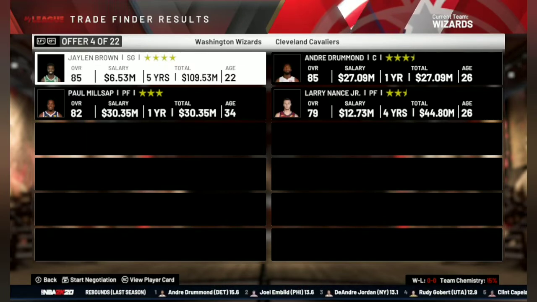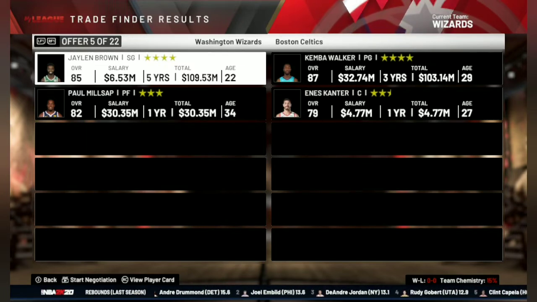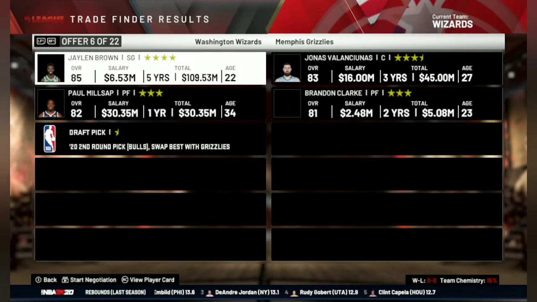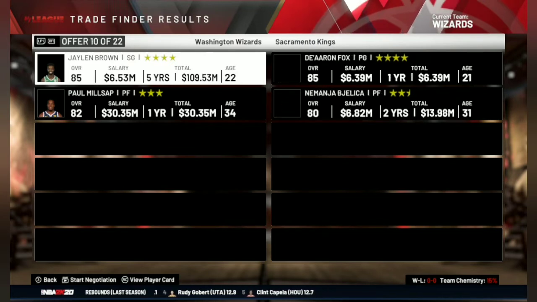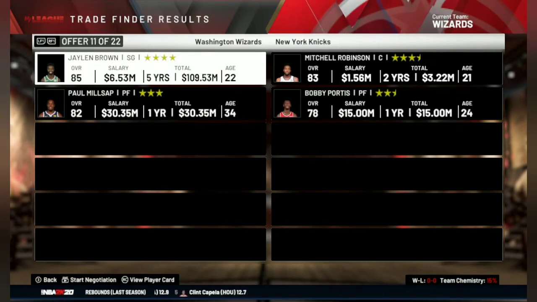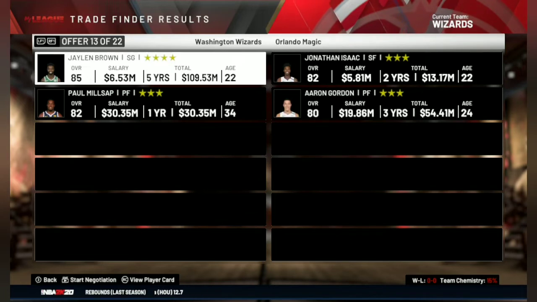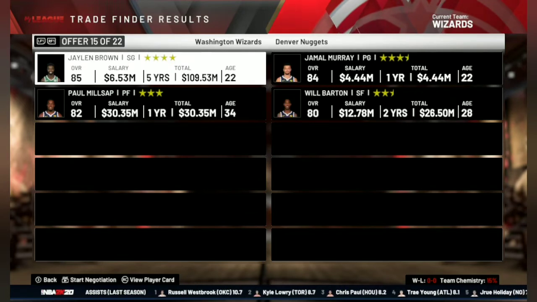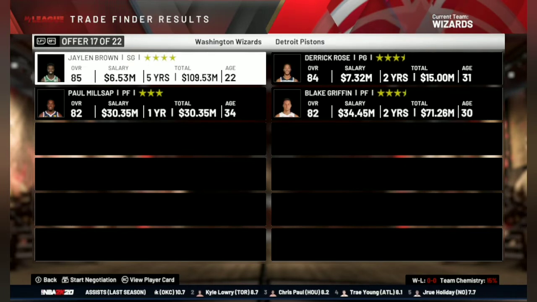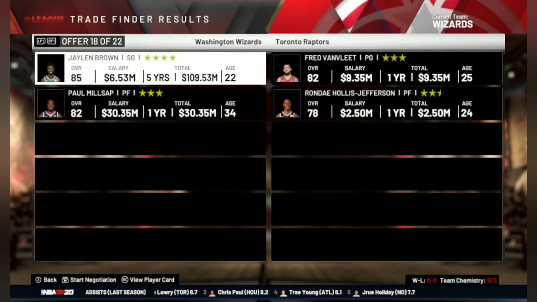I'm looking for some point guard options here. This is good. Kemba Walker and Scanlon to come off the bench also. I don't need Bam. De'Aaron Fox can be a good option. I'm just looking for a point guard or shooting guard. Jamal Murray can be a good option. D Rose can be a good option.